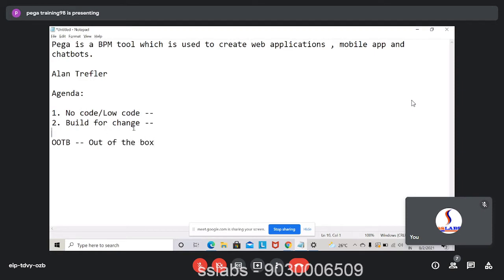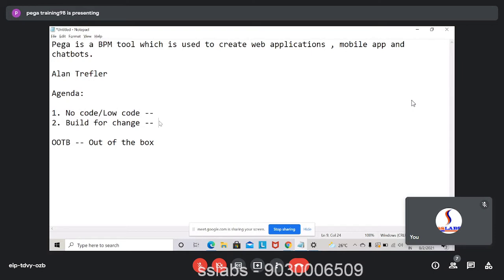And then you have build for change. So build for change is nothing but continuously enhancing it. Take a live example of WhatsApp: the voice call, the audio call, and the video call were not there before, they came up later. If you see WhatsApp 5 to 6 years back, you did not have all these options. You did not have the payment option, or the option of sending location. These are all coming up now because they are enhancements, updates being done to the existing application. So that is build for change.